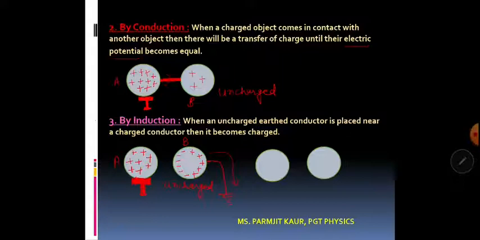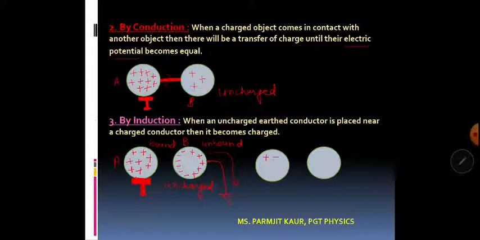This negative charge lying on the nearer side of the sphere is bound charge, because it is bound with this positive charge. On the other hand, the positive charge on the farther side of this sphere is unbound, because it is feeling repulsion due to sphere A. When I earth it, only the unbound charge will leak to earth, and as a result the charge remaining on B will only be negative charge.